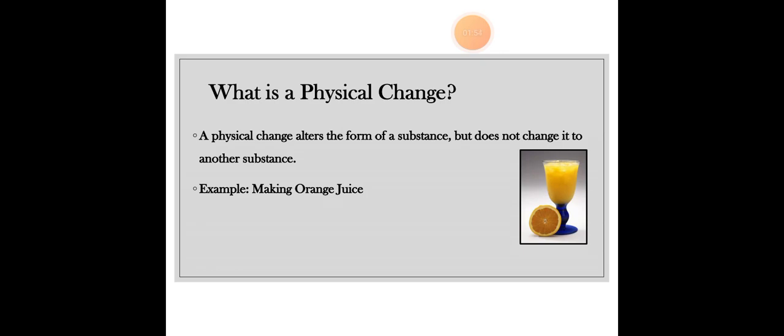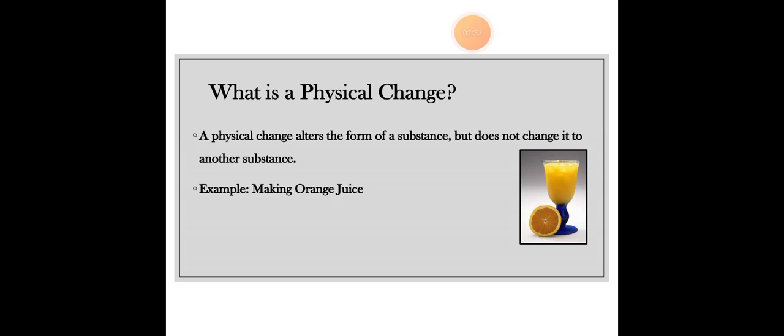What is a physical change? A physical change alters the form of a substance but does not change it into another substance. If something is solid, it may change into liquid, but it does not change into another substance; it remains the same substance. For example, when you make orange juice, you have a solid changing into a liquid, but the orange is still present inside, so it's not changing the substance. That means it is a physical change.